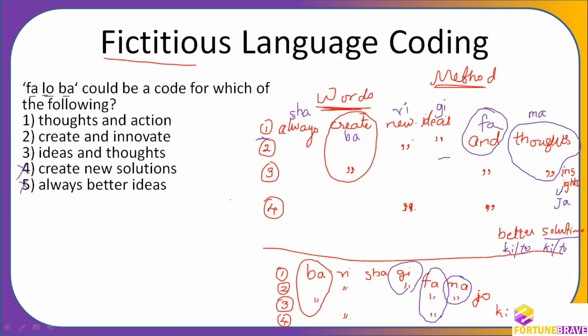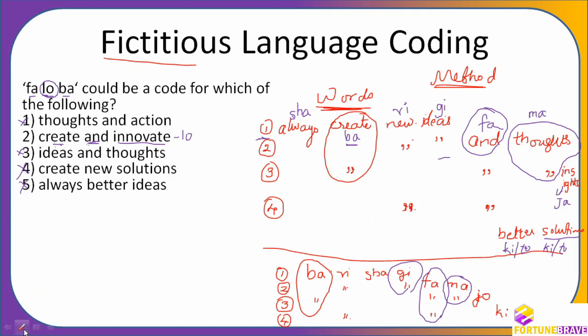Now we have BA. BA also we know. BA is the code for what? Create. You see here, it is the code for create. So create is necessary. So create is here. Create and "and" is there. So I need not worry about what LO means or what the code for it is, because there is no option here which has create and "and". But still you can see that innovate is the word for low code. So this is also not there. This is also not there because create and "and" should be there. That is where we stop solving, because that is where the answer is.